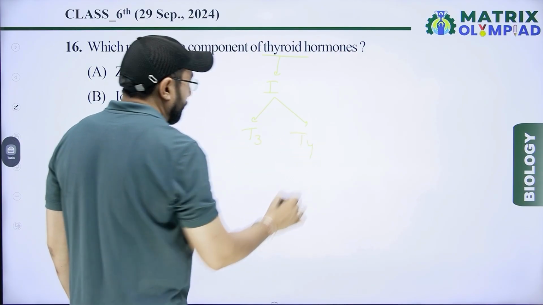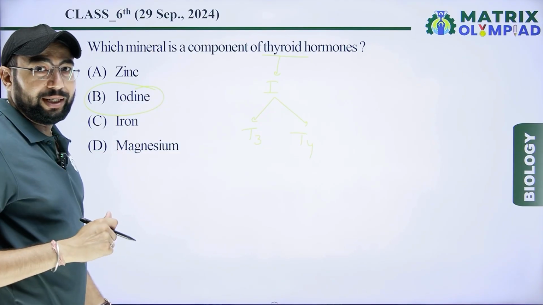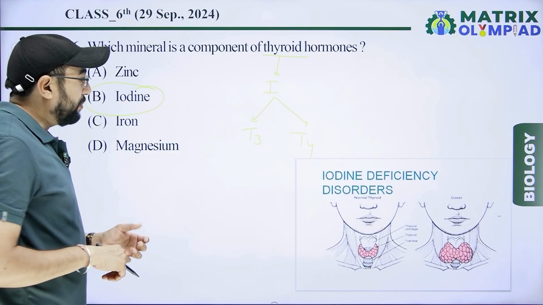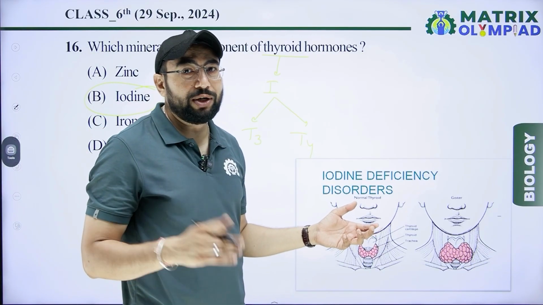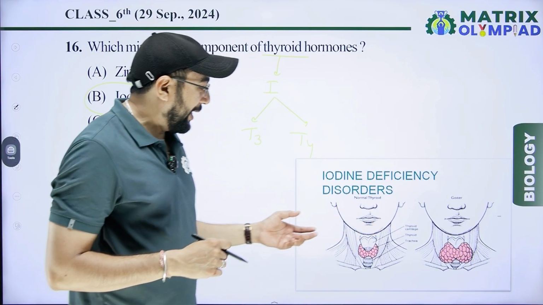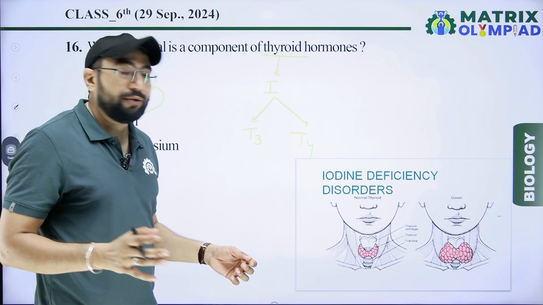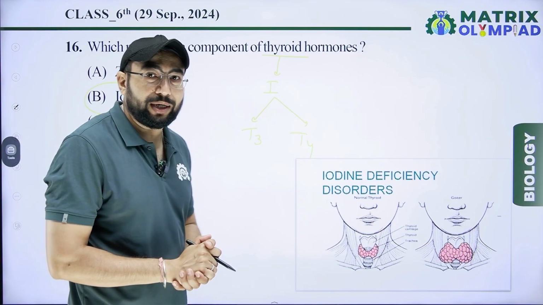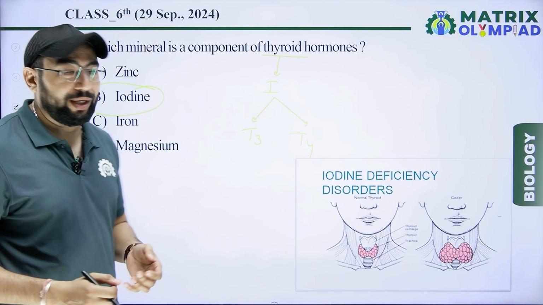Many disorders are found in deficiency of iodine, like goiter, which is related to the thyroid gland. So the right answer is iodine.